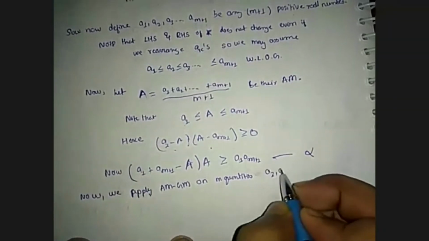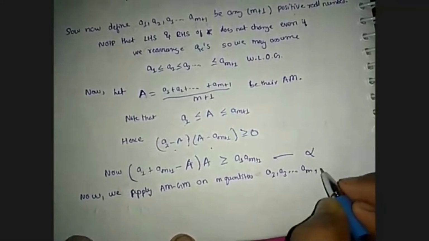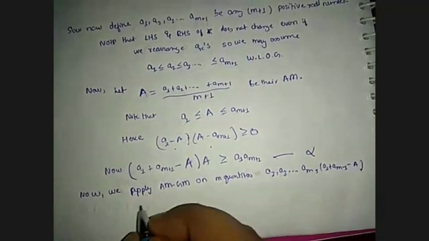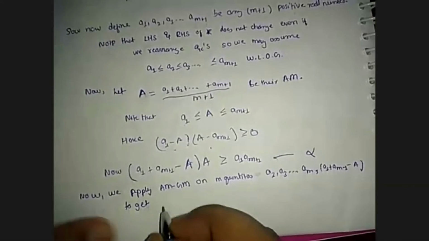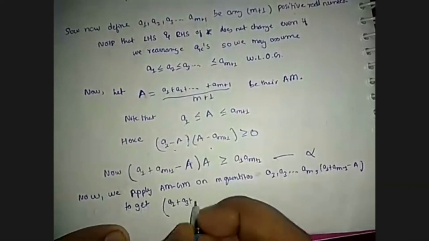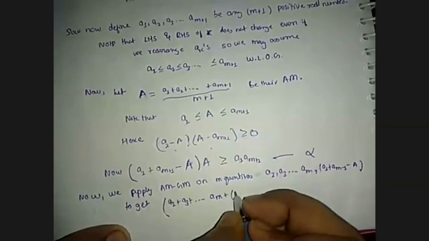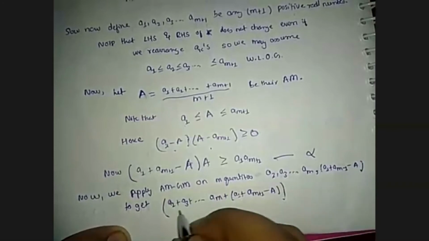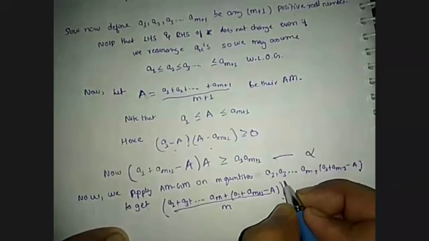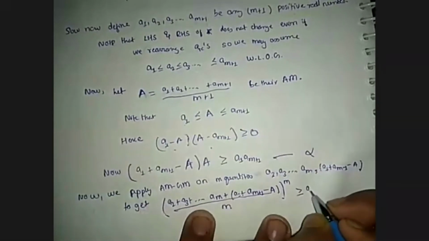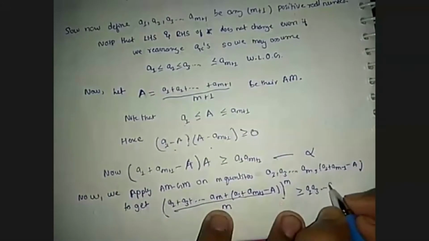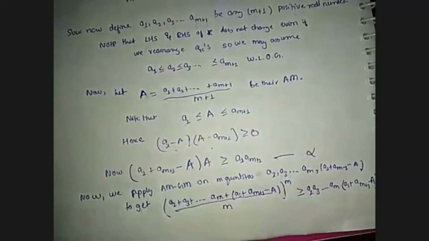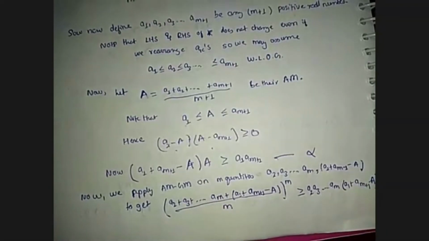The m quantities are a2, a3, up to am, and another term a1 plus am plus 1 minus A, to get (a2 plus a3 plus up to am plus a1 plus am plus 1 minus A) by m, raised to the power m, is greater than or equal to a2 a3 up to am times (a1 plus am plus 1 minus A), because we have assumed it is true for n equals m and m greater than or equal to 2.